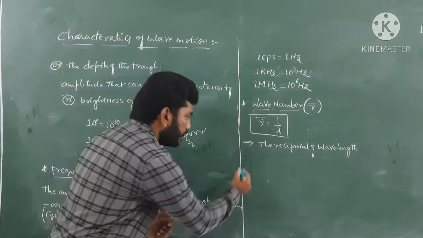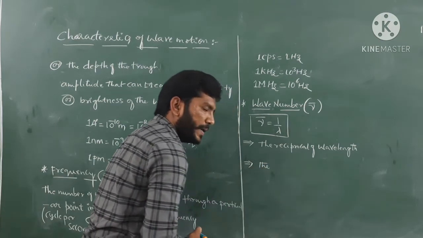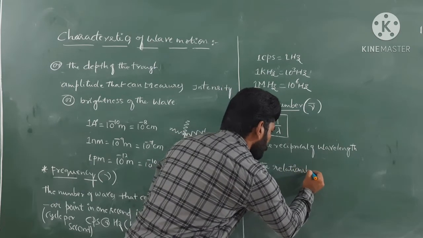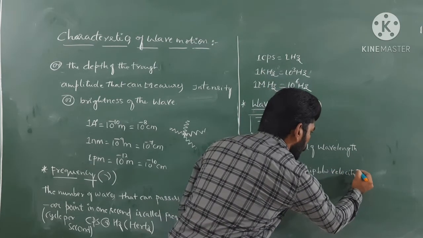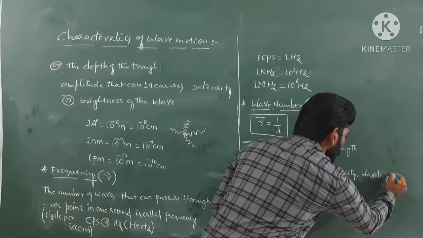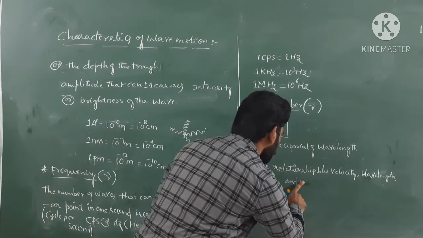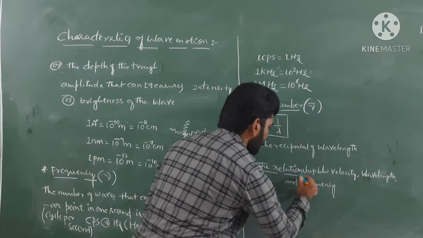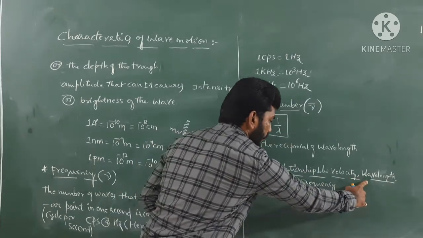If you want to relate velocity, frequency and wavelength, the relationship between velocity, wavelength and frequency, understand these terms: velocity, wavelength, frequency.